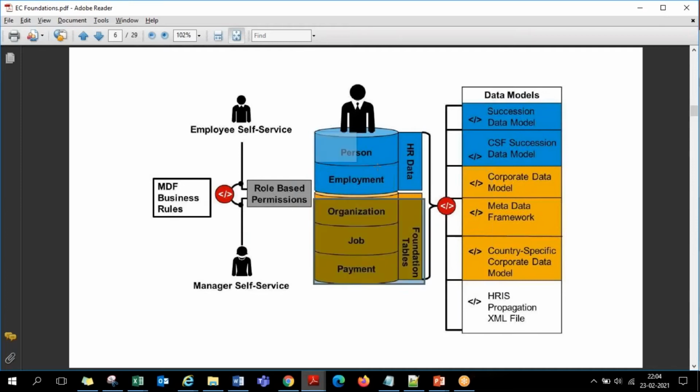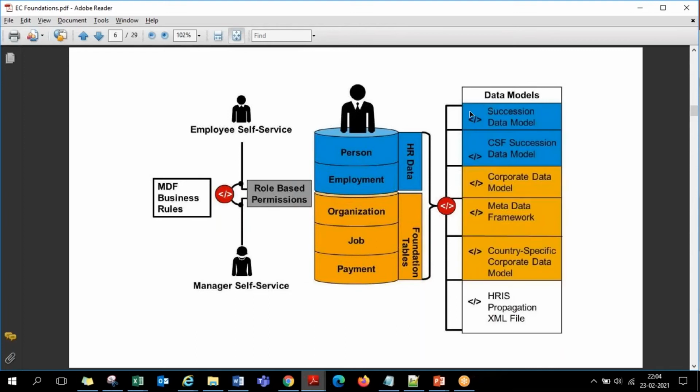These two parts are to be set up in the Employee Central system, so that the entire data maintenance functioning becomes smoother at a later phase. For this complete structure to work, you have some backend data models. Data models are what? XML files. These XML files are for the running of Employee Central, and not only Employee Central but any module of SuccessFactors. There will be some prerequisite XML files in the background. Those XML files play a crucial role and act as the backbone in running these modules.